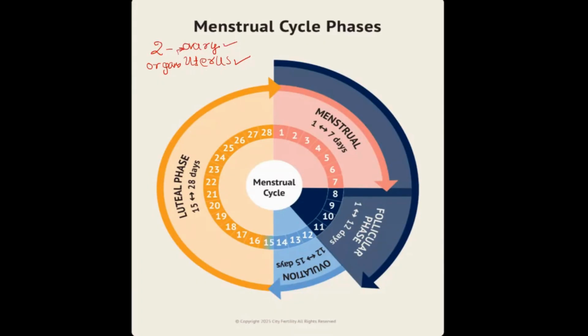Now, the ovary produces some hormones, that is progesterone. It also produces estrogen.